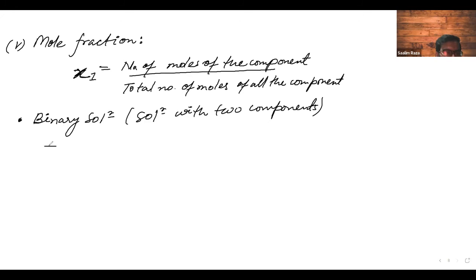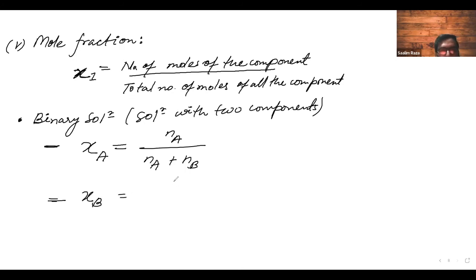And as I have told you, I will take A. If I say chi A, then you will assume that I am talking about the mole fraction of the solvent. We'll write this as Na, that is the number of moles of that particular component, upon Na plus Nb. And then the next thing is chi B, this will be equal to Nb upon Na plus Nb.